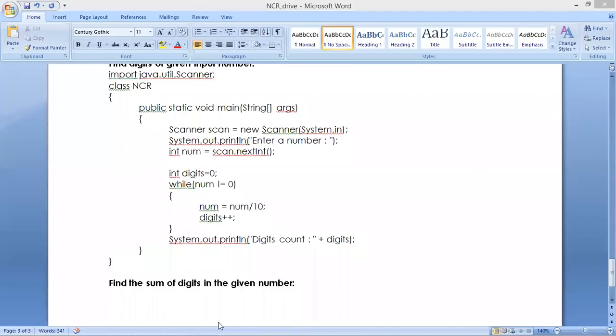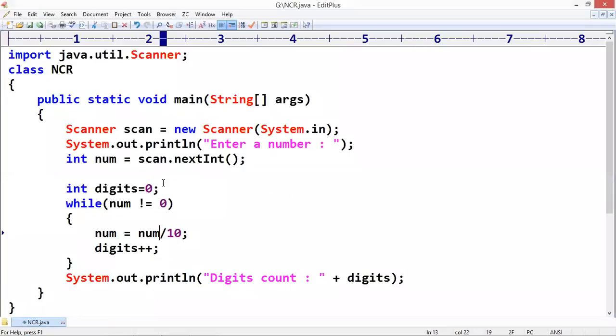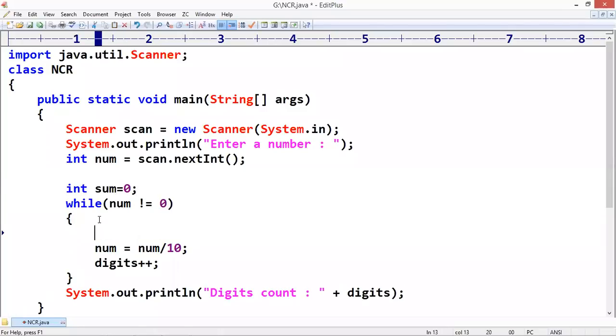Okay. So in this code, enter the number, not digits, just take one variable, sum. Before that, take the remainder. Remainder is equal to number mod 10. When you perform the mod operation, you add that remainder value to the sum. Sum equals sum plus remainder. Finally, the digits sum is what we are printing.